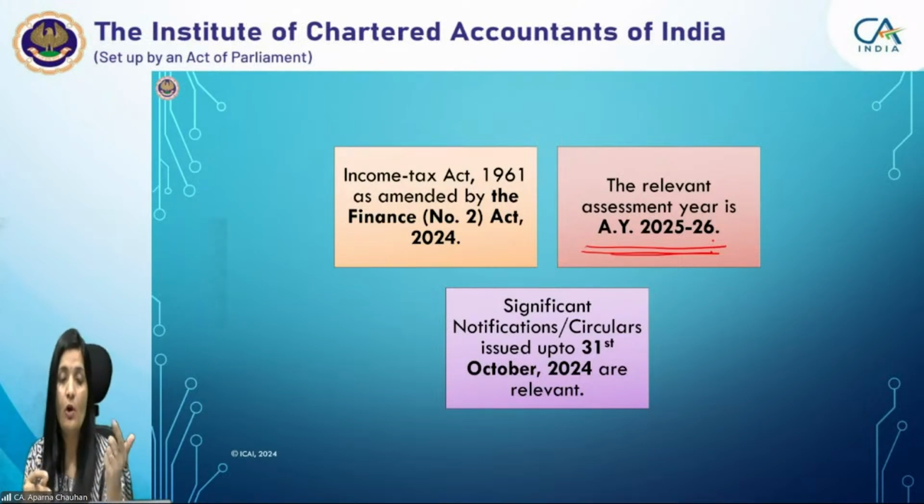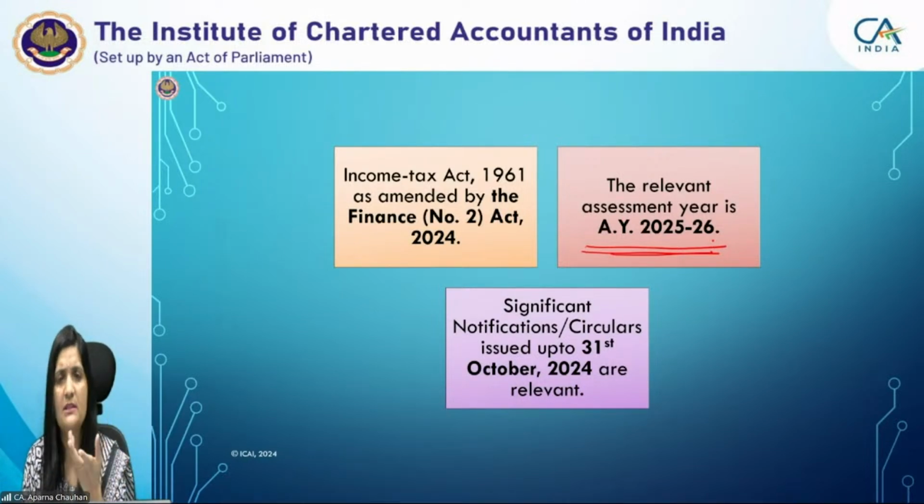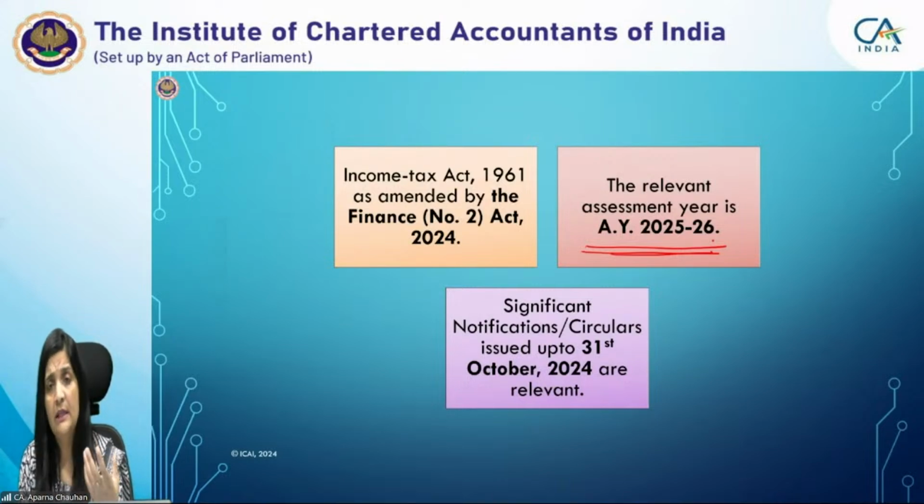So apart from this Finance (No. 2) Act 2024 amendments, what else is also relevant? You know that CBDT or the central government comes out with certain notifications, and CBDT with certain circulars also, for the purpose of clarificatory circulars and all those things. These are also very relevant, because they substantiate the Income Tax Act.